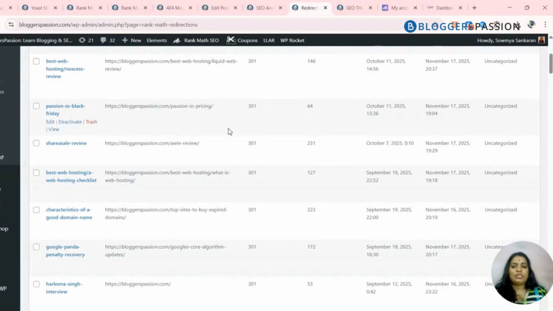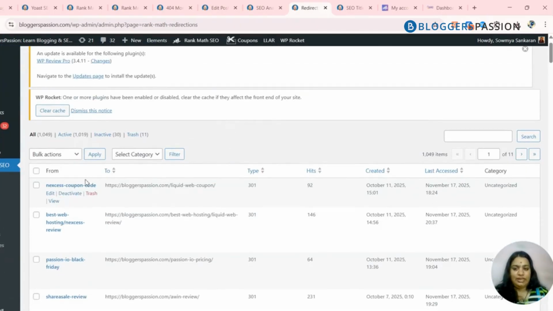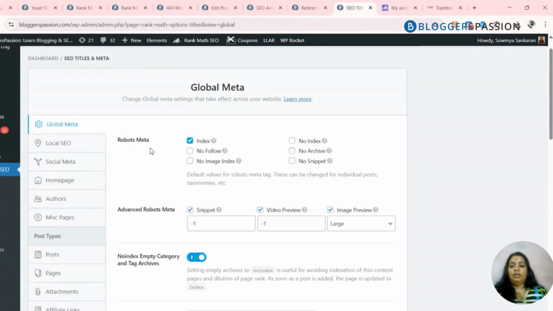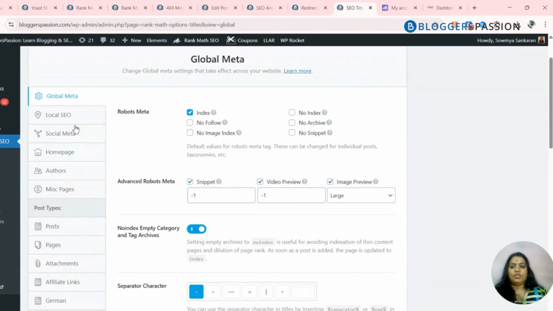And then there are more sections, and here is one more, which is Redirect. So these are all redirecting: Nexus coupon code is redirecting to the Liquid Web coupon. You can see the type of redirect and how many people have gone through it, and the complete detail is mentioned here. Now coming to the Titles and Meta. For each page, you will be able to optimize this. For each page you can update the focus keyword, let Rank Math directly add descriptions, and use its schema to help your article rank better and faster.